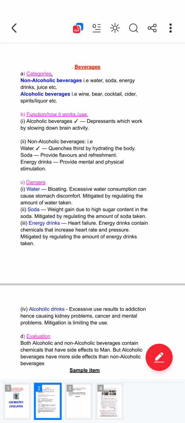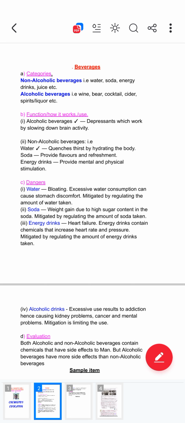For someone who takes a lot of alcoholic drinks, the alcoholic content makes the body get addicted. You find that you can't feel well when you have not taken alcohol. That's what we call addiction, hence causing kidney problems, cancer and mental problems.